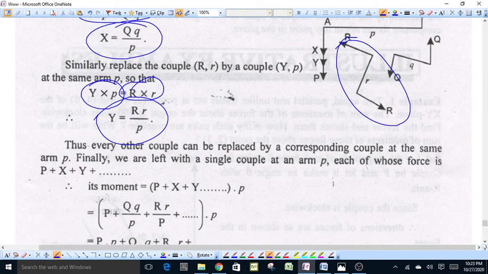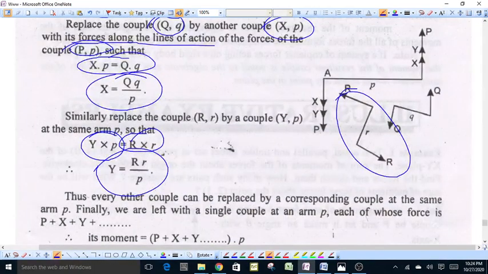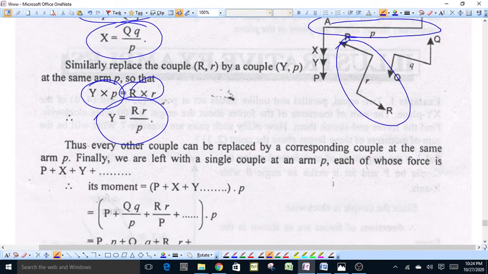That is, every couple in this plane can be replaced by a corresponding couple at the same arm p. Then we finally are left with a single couple at an arm p, each of whose forces is equal to P plus X plus Y.